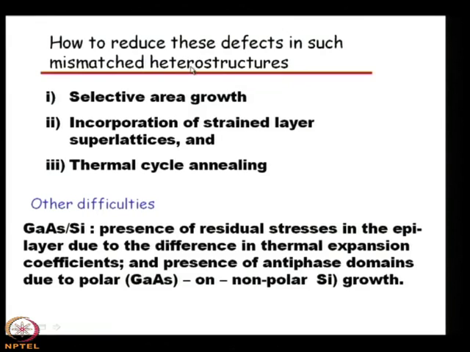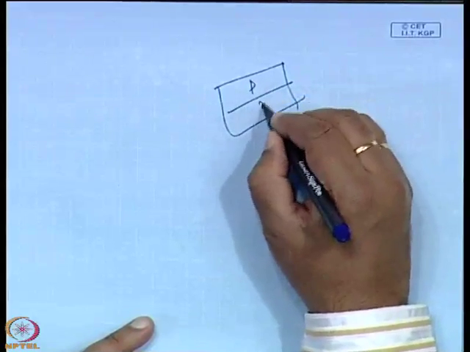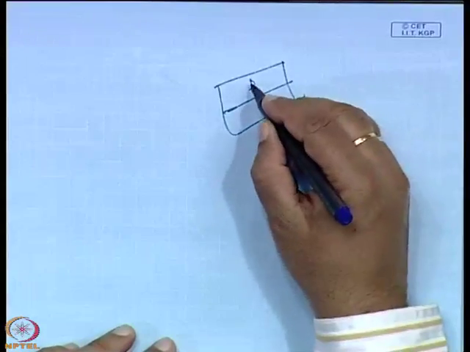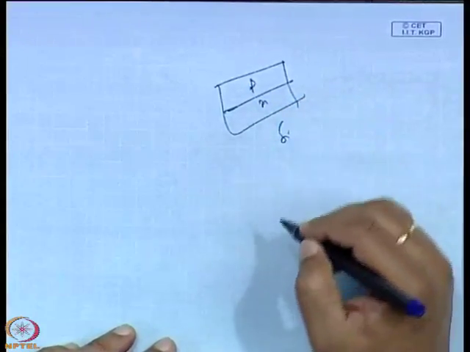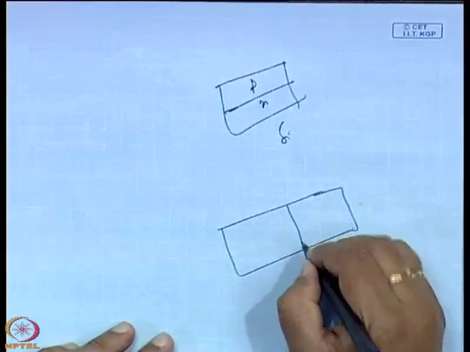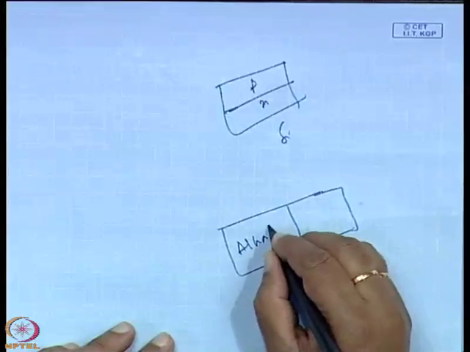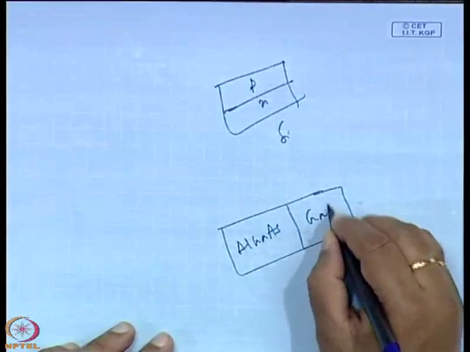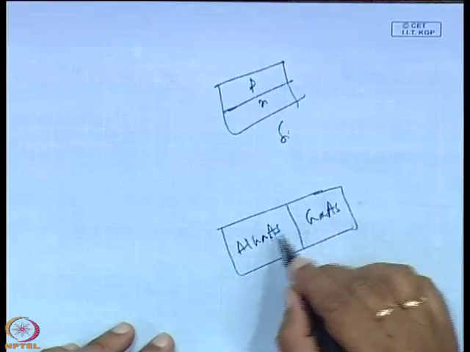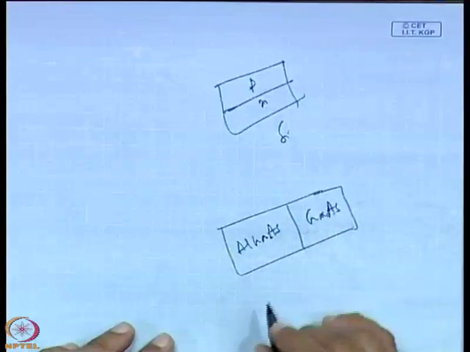Why is it a heterostructure? Because when we talk about the silicon p-n junction, it is not a heterostructure, it is a homojunction, because p and n are of the same material. But if we consider the AlGaAs system, that means aluminum gallium arsenide made on gallium arsenide, then it is a heterostructure, because it is a junction between two dissimilar semiconductors.